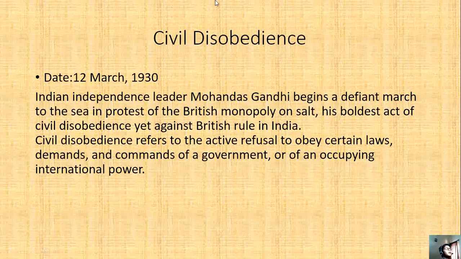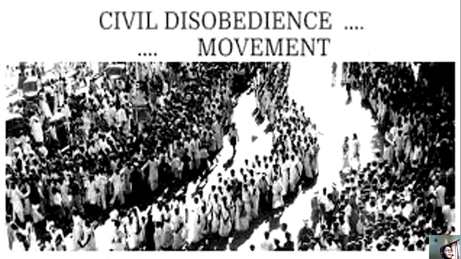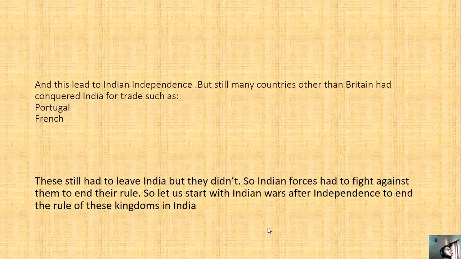Civil disobedience movement. The date was 12 March 1930. Indian independence leader Mohandas Karamchand Gandhi began a defiant march to the sea in protest of the British monopoly on salt, his boldest act of civil disobedience yet against British rule in India. Civil disobedience refers to the active refusal to obey certain rules, demands, and commands of a government or of an occupying international power, which I told you about. It is also known as the Dandi March. Many people also joined this movement in order to make salt, and this led to Indian independence.